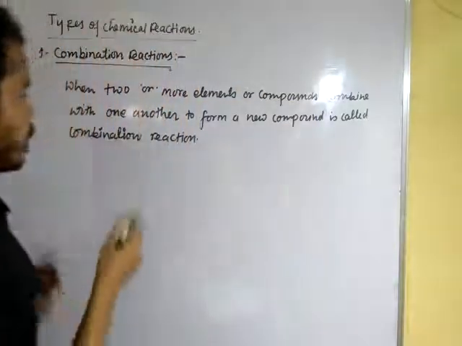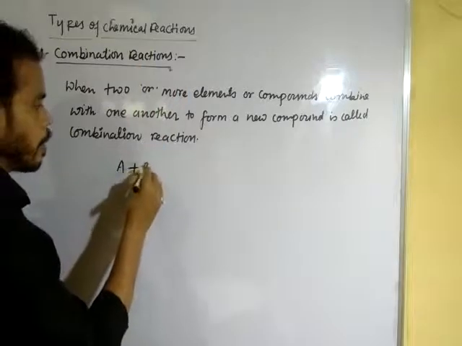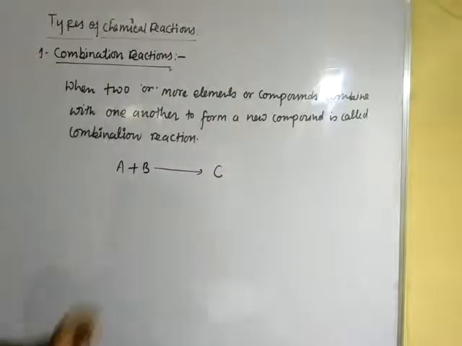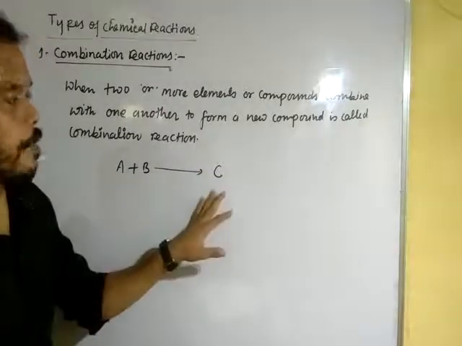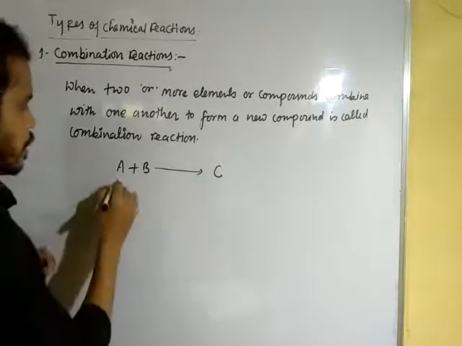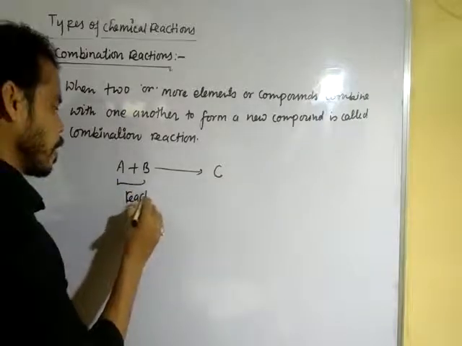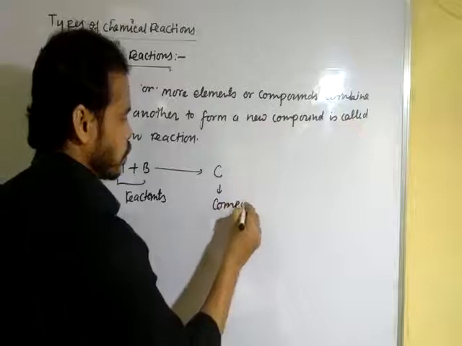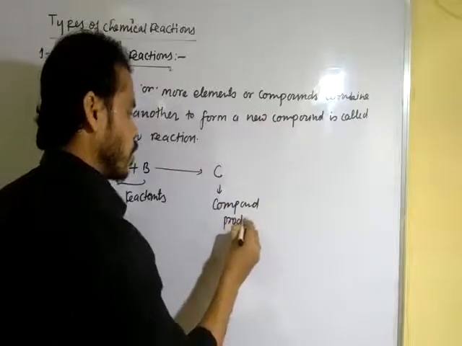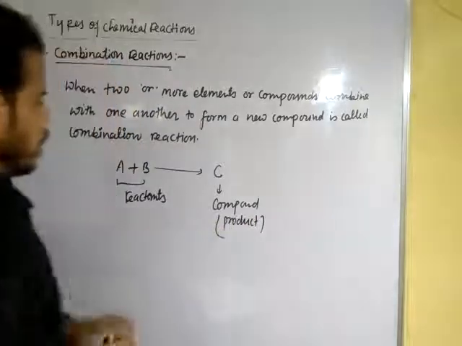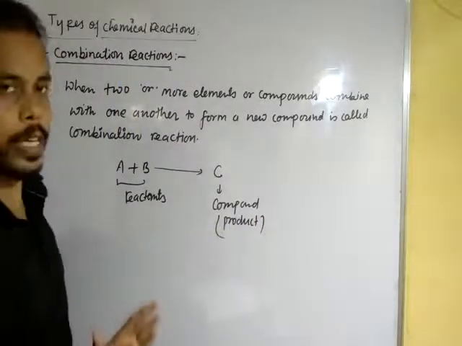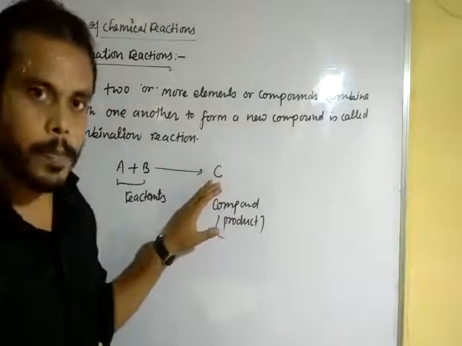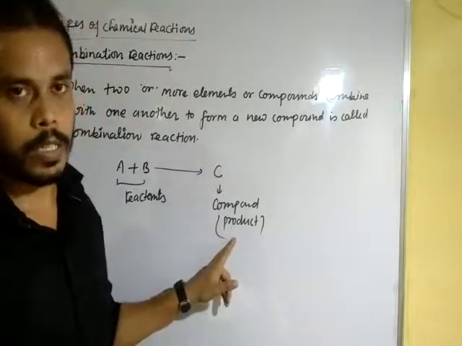Suppose we have two elements A and B, which combine to form a compound C. That means A and B are the reactants, and C is the product. The left hand side, taken for the reaction, is called reactant, and after the change, the new compound formed is called product.